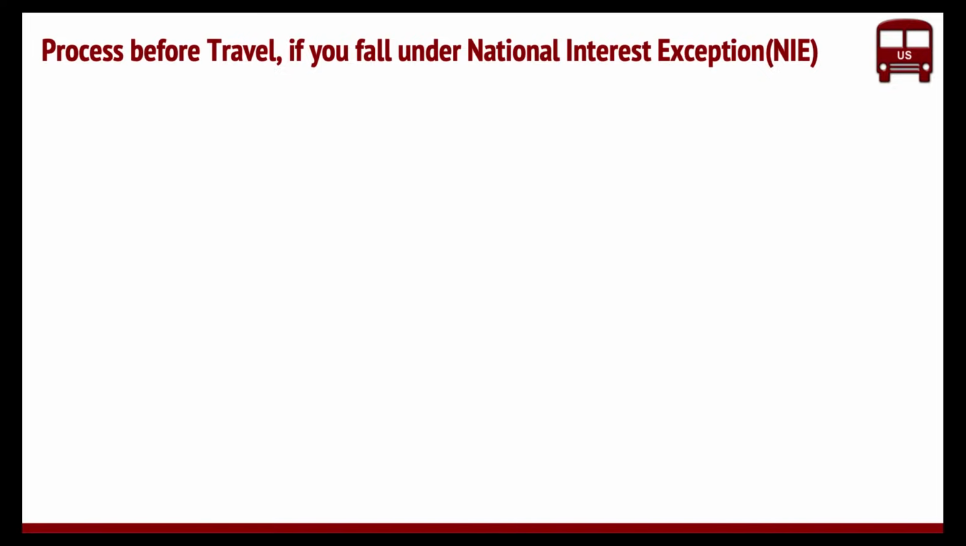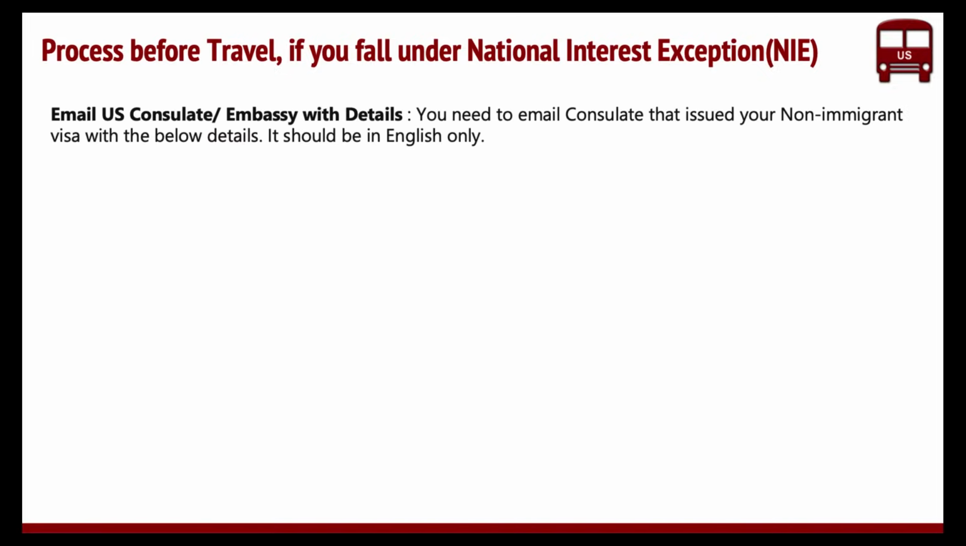Now, in terms of the process, right? Let's say you fall under NIE, then you need to follow a certain process. This is outlined by the US Department of State or US Embassy. They released an FAQ, and that outlines all of these details. So we'll put a link to the article where we talk about all of these in detail, and you can check that. So you need to check with the consulate that issued your visa, right? It's not about emailing any consulate. You have to write to the consulate that gave you the visa, and you need to put in all these details, and it has to be in English.